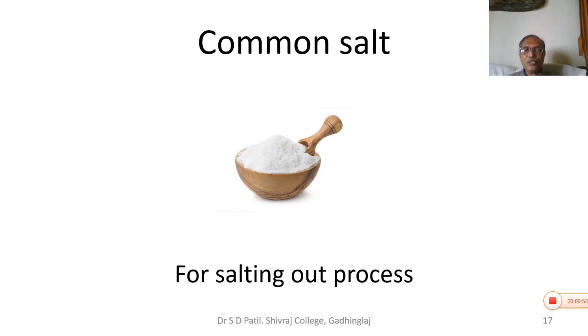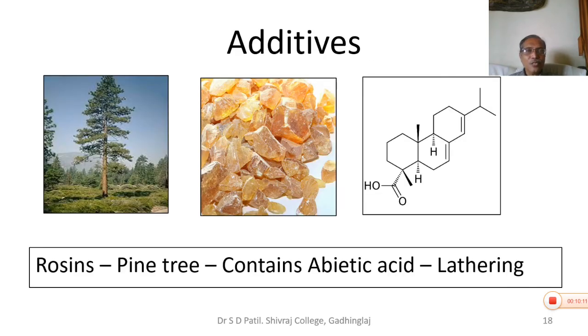After the process of saponification, the soap is to be separated by a process which is called salting out. We are going to see its details in the process of manufacturing. So common salt is used for the salting out process. Common salt is sodium chloride. So sodium chloride is essential for the salting out process.